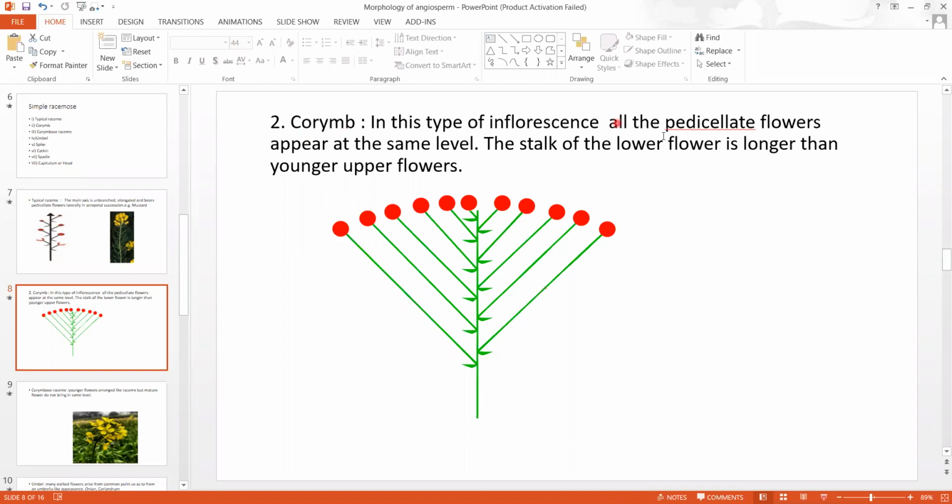In this type of inflorescence, all the pedicellate flowers appear at the same level because the stalk of the lower flower is longer and the upper flower is shorter, so they come to lie in the same plane. This is called corymb inflorescence.